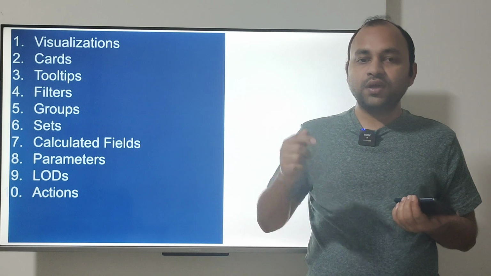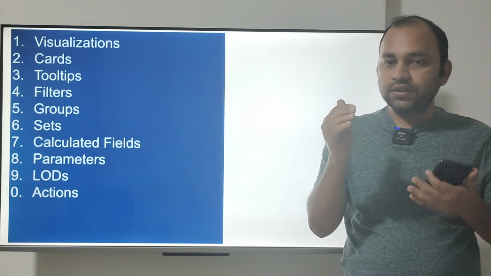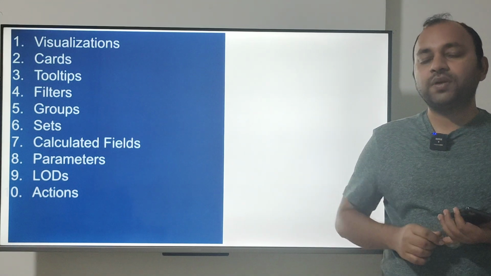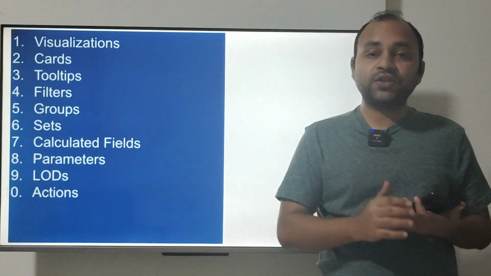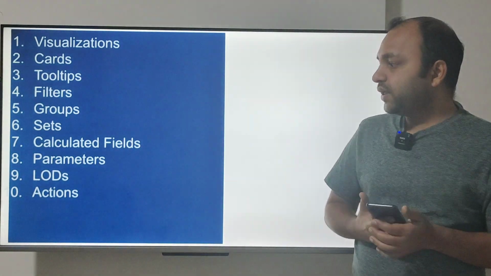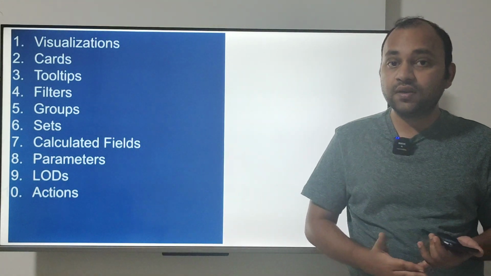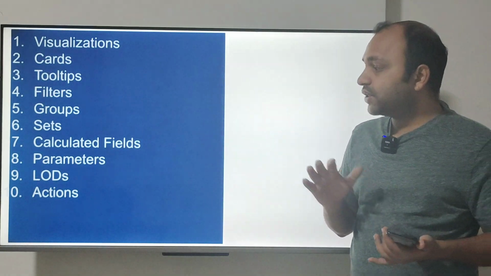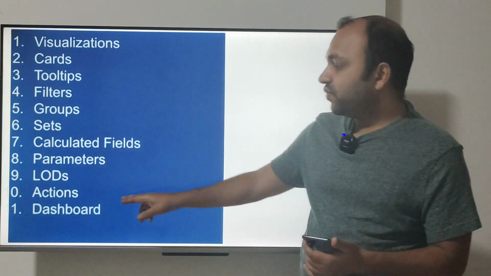For example, if you click a particular visualization or a particular point of the visualization, then any other chart you want to be filtered, or you want to achieve some dynamic behavior, this is where you need to use actions. So dashboard actions is something you really need to understand: what actions are, the different types of actions available, and how you can implement some of the basic actions. I want you to spend time with the dashboard.